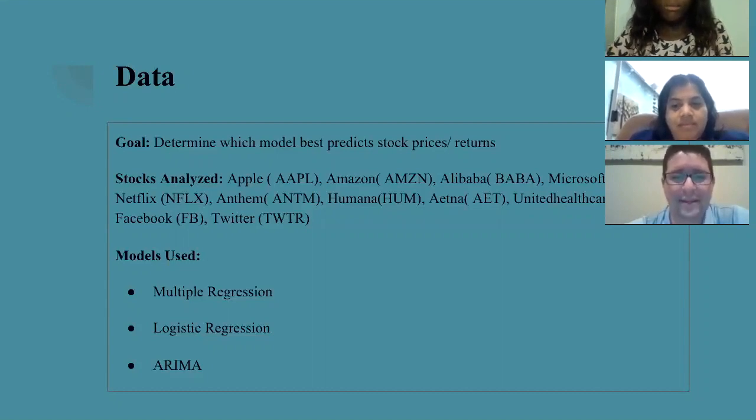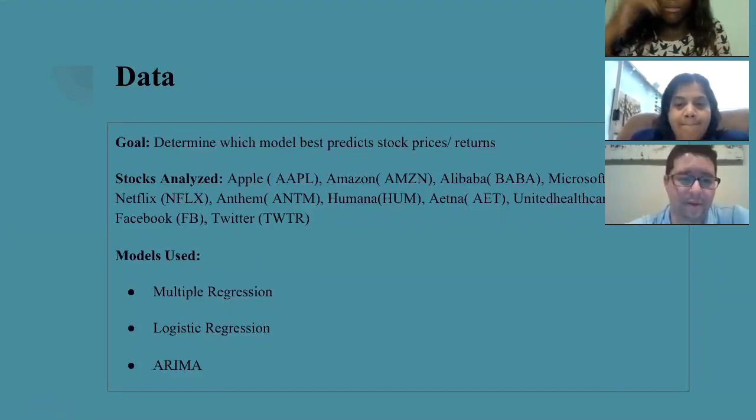We also added NASDAQ data, US Treasury interest rates, and US inflation rates to the data set. We retrieved all the stock data from Yahoo Finance, and economic data came from the Federal Reserve Economic Database, known as FRED. We also used a multiple regression model, a logistic regression model, ARIMA, and an auto-ARIMA model to predict stock prices and gains. Now to discuss the methodology, I'll turn it over to Angie.